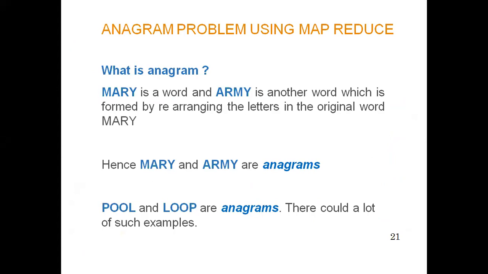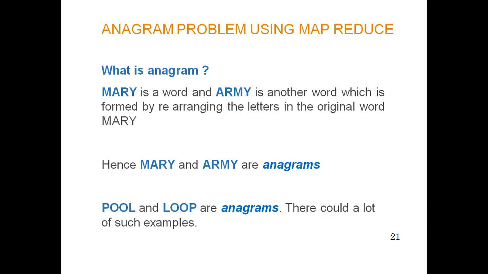Let's first discuss what an anagram is. To understand the anagram problem, we are considering two words: one is Mary, another one is army. I can get army from Mary, and at the same time I can get Mary from army also. This is another word which can be formed by arranging the letters of the word Mary. Hence, Mary and army are anagrams.